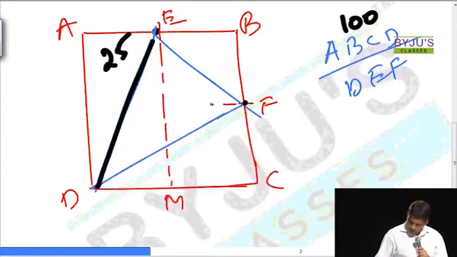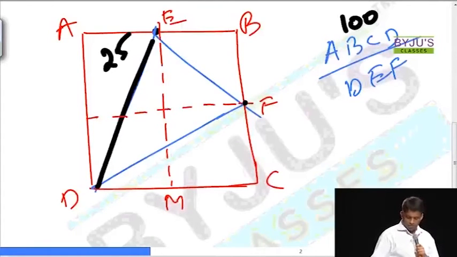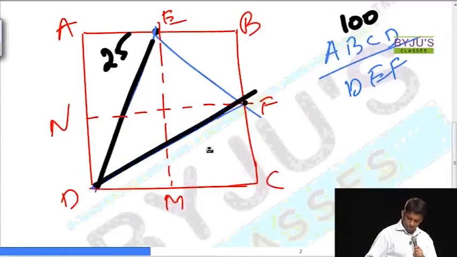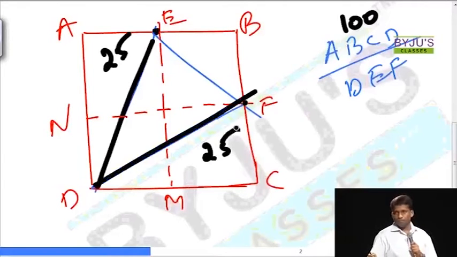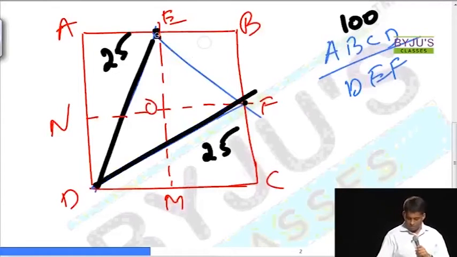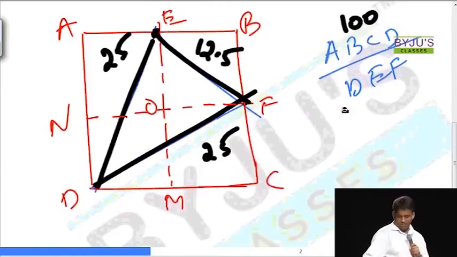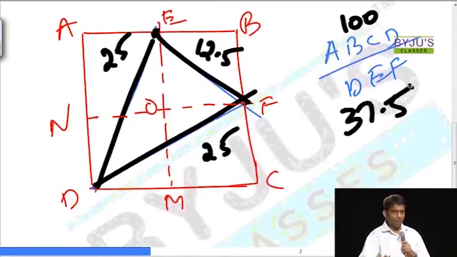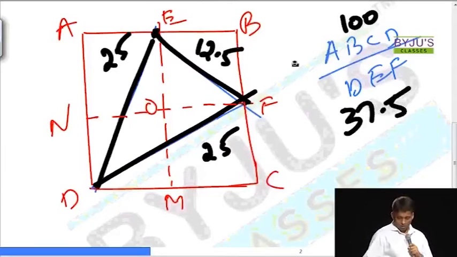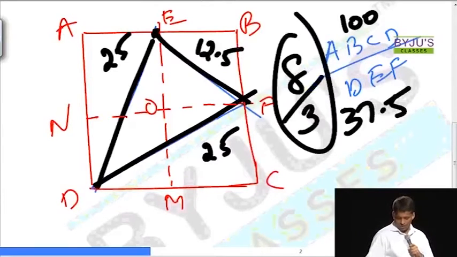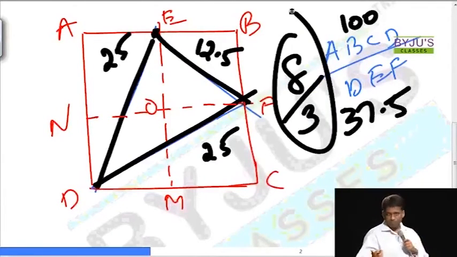Now, drop a similar perpendicular so that D and FC is another 50. Right? D and FC is another 50. Outside this line is 25. And it's over, right? Question is over. EOFB is 25. Outside this is 12.5. So answer is 62.5 if it's outside. Inside it must be 37.5. Or that's if it's given in percentages. If it's given as a fraction, answer can be given as 8/3.